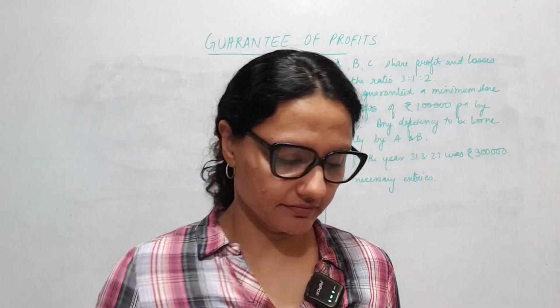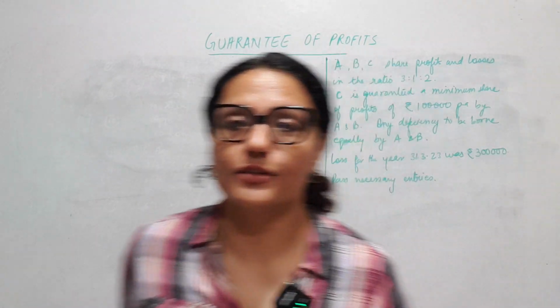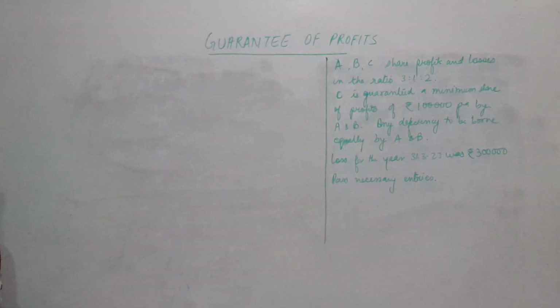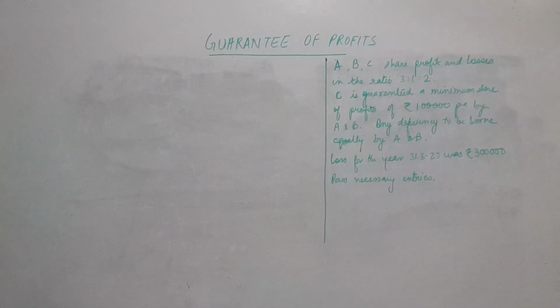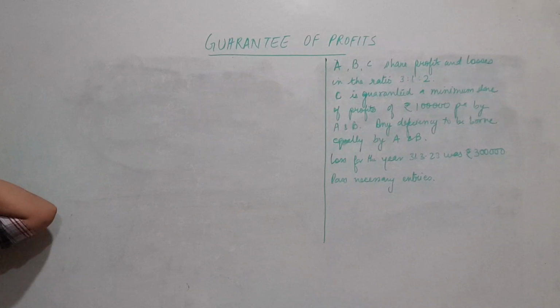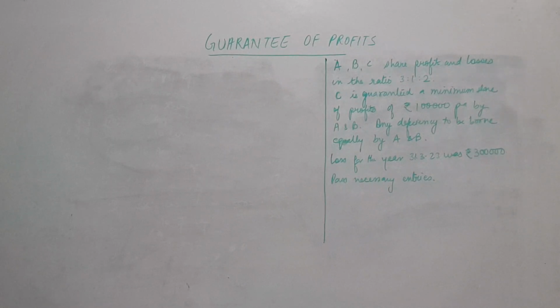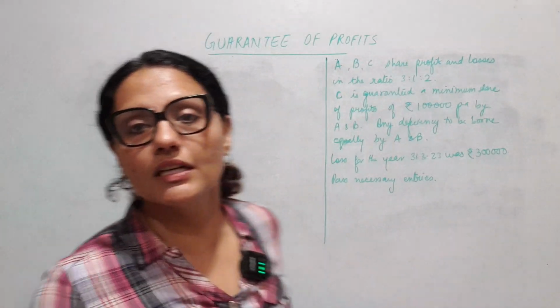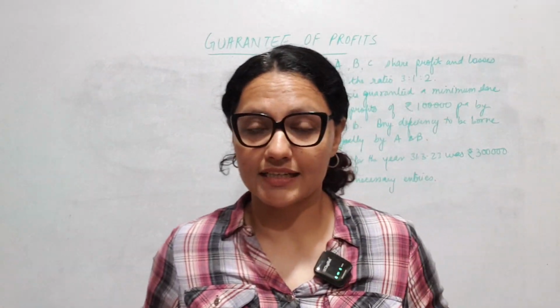Let's see. Okay, here is your sum. A, B, C share profits and losses in the ratio 3:1:2. C is guaranteed a minimum share of profit of 1 lakh per annum by A and B, and any deficiency to be borne equally by A and B. Loss for the year was 3 lakhs. Pass necessary entries. So here you see it's a loss of 3 lakhs.